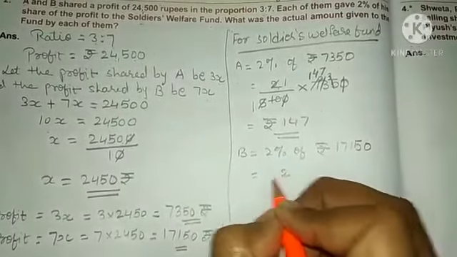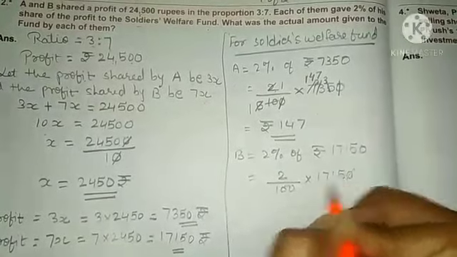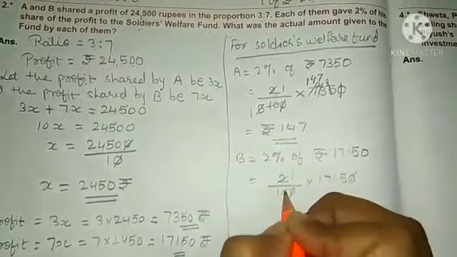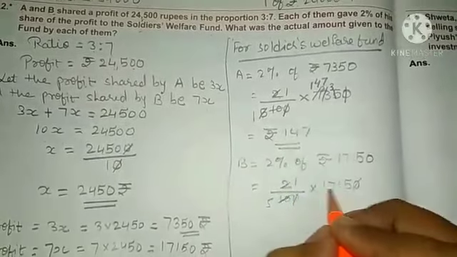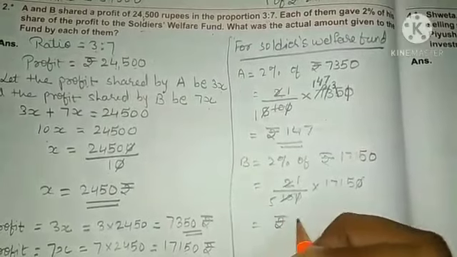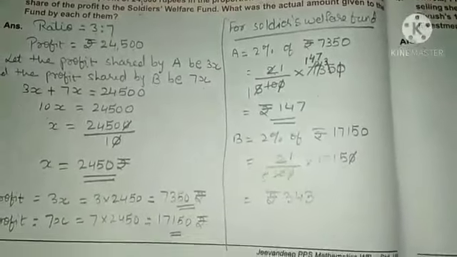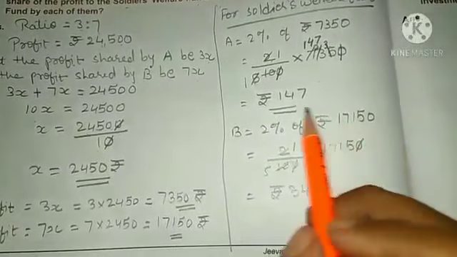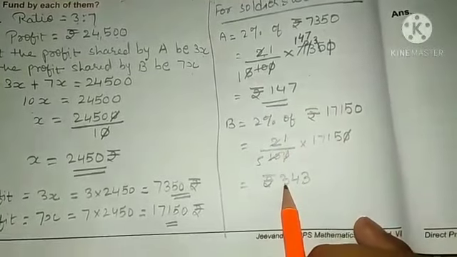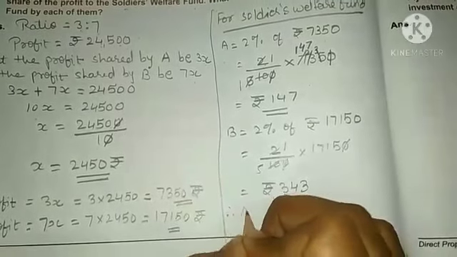So 2 upon 100 multiply by 17,150. Again the same calculation. 2 ones are 2, 2 5s are 10, and 1715 you have to divide with 5. You will get rupees 343. Clear? So how much A has given to the soldier welfare fund? That is 147, and how much B has given? That is 343. So here we will write down A